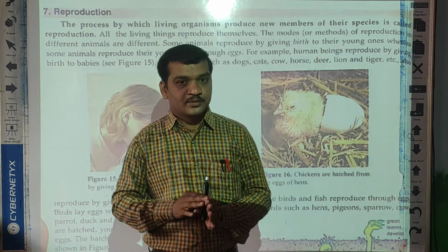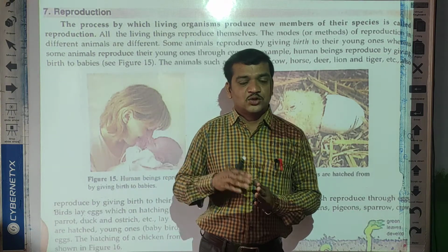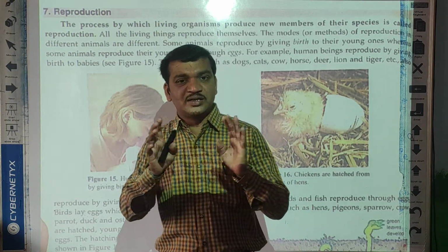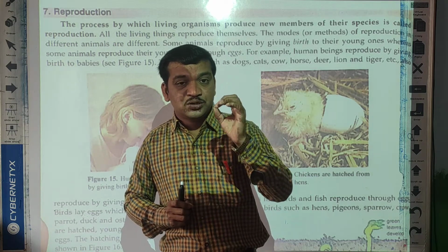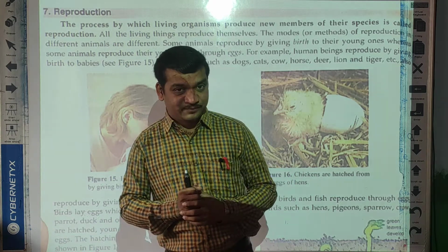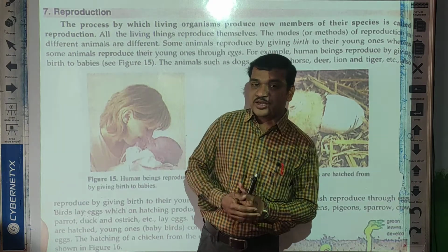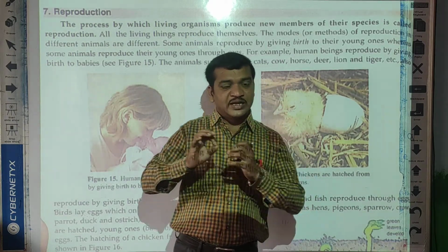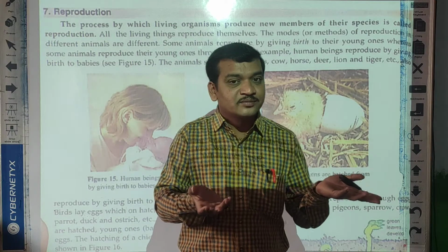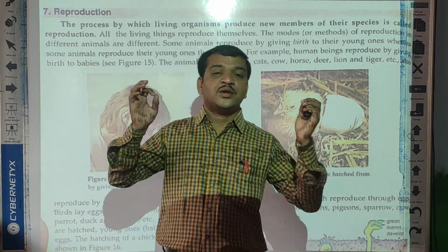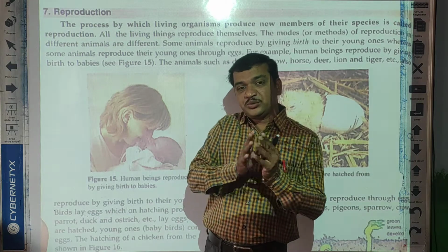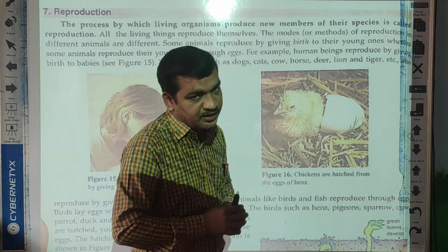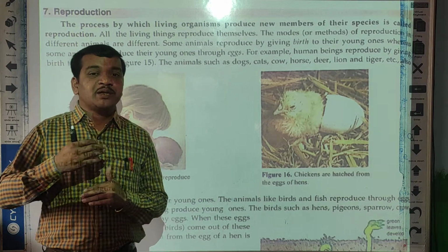Rat is one, camel is one, dog is one. Okay, so these all are different species, and all these species give birth to their own kinds. For example, just now I gave, dog gives birth to the dog. Have you seen any time the dog give birth to the lion? No. This will not take place. Okay. So each species gives birth to a particular type of young ones. So that is called the reproduction.